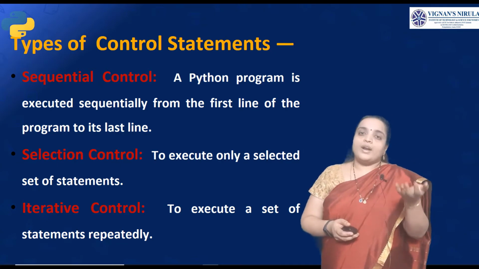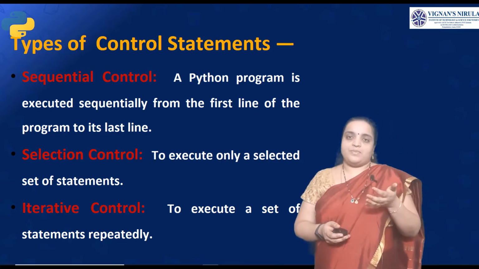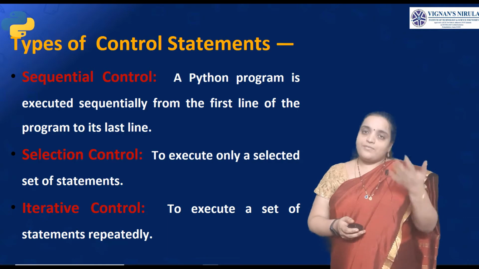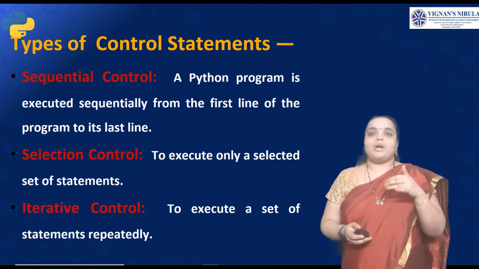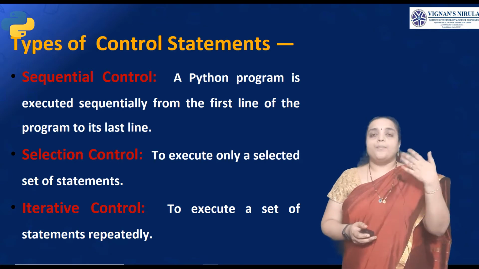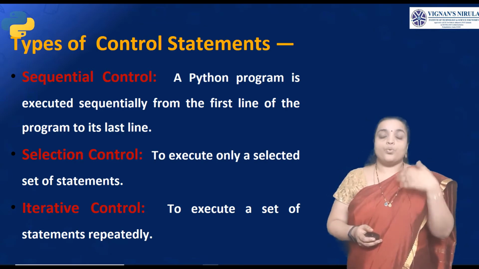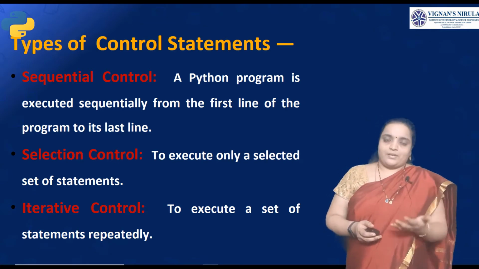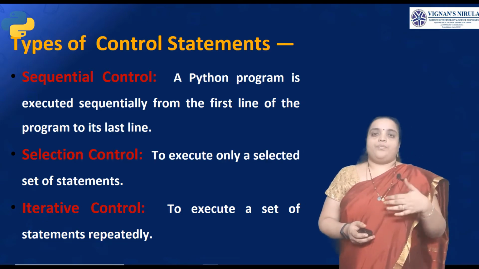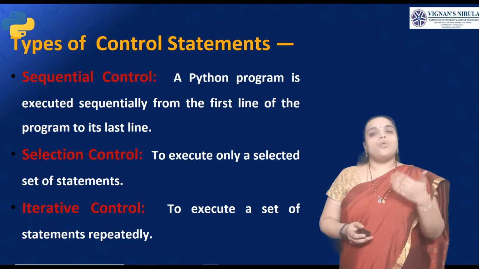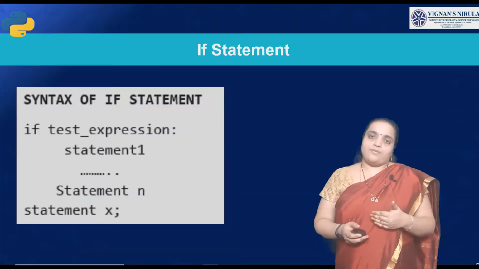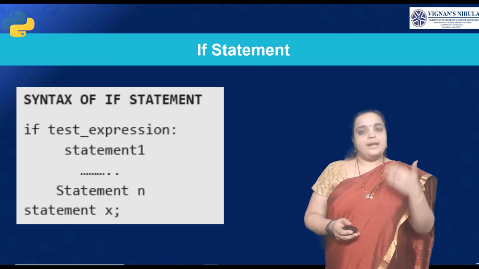As you already know, selection control statements are if statements, if else statements, nested if statements. Whereas iterative control statements include break, for, while, do while, like that. So in Python programming, what selection control statements and what iterative control statements are available, let us see in this lecture.